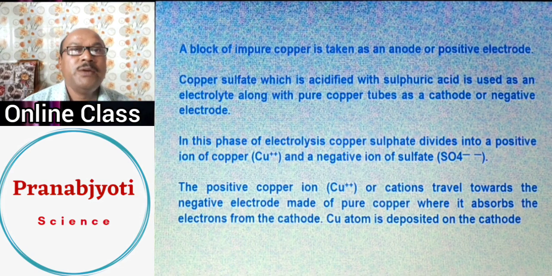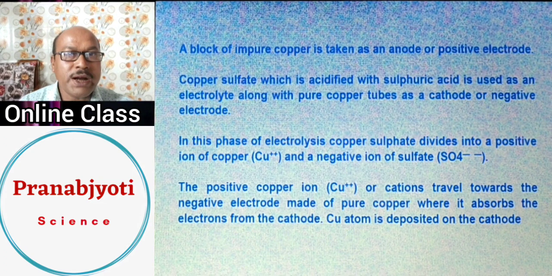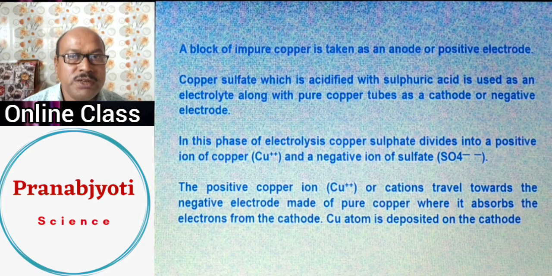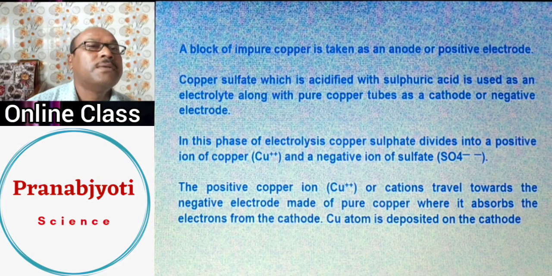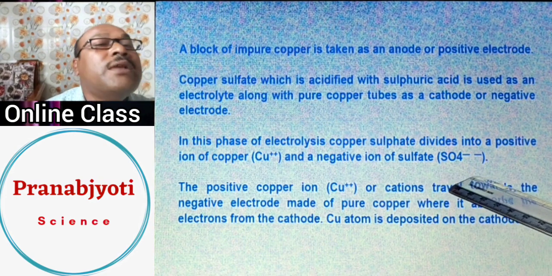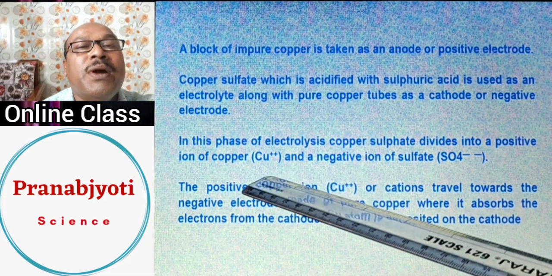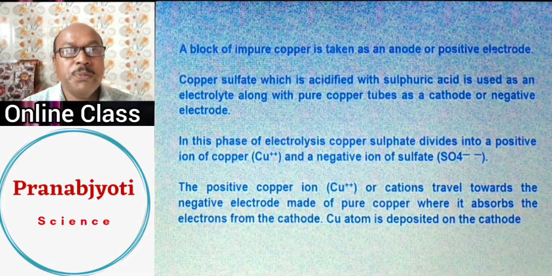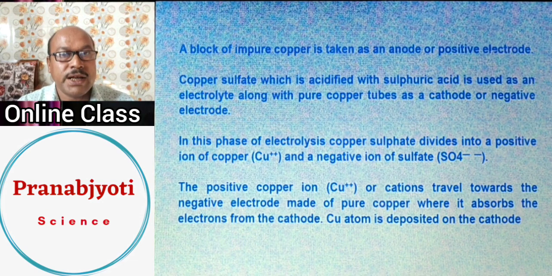And then if we perform the electrolysis, what will happen? The copper sulfate present in the electrolyte, CuSO4, will break down to copper positive ion and sulfate negative ion. You can see that breakdown process has been shown. Sulfate double negative ions and copper double positive ions will be produced as a result of electrolysis of the copper sulfate used in the electrolyte.